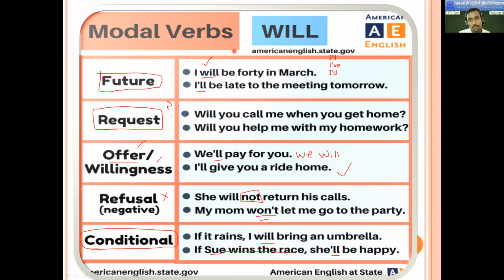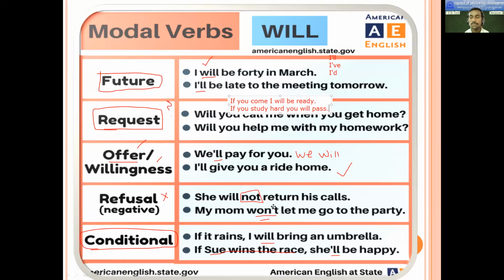Another example of conditional: if you come, I will read, something like this. Or if you study hard, you will pass. So in such conditions, people can use if with simple present and simple future with will.